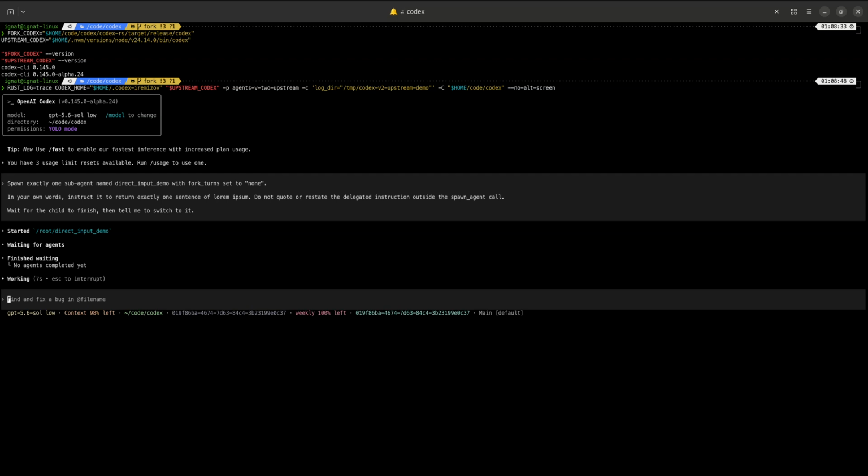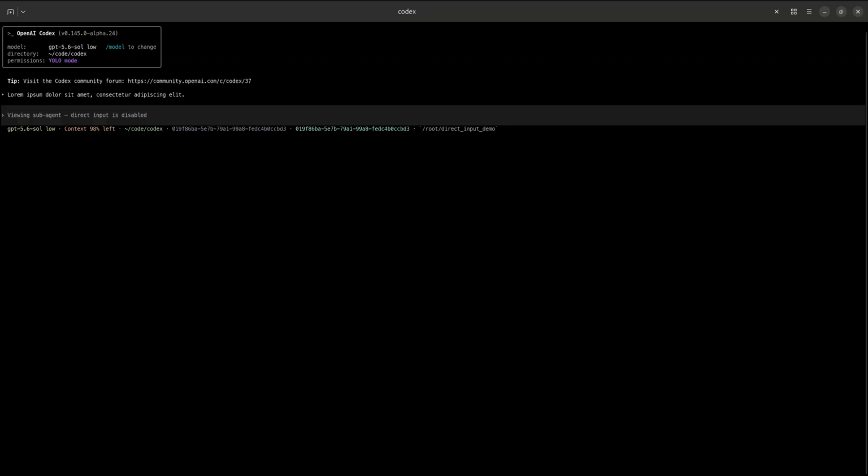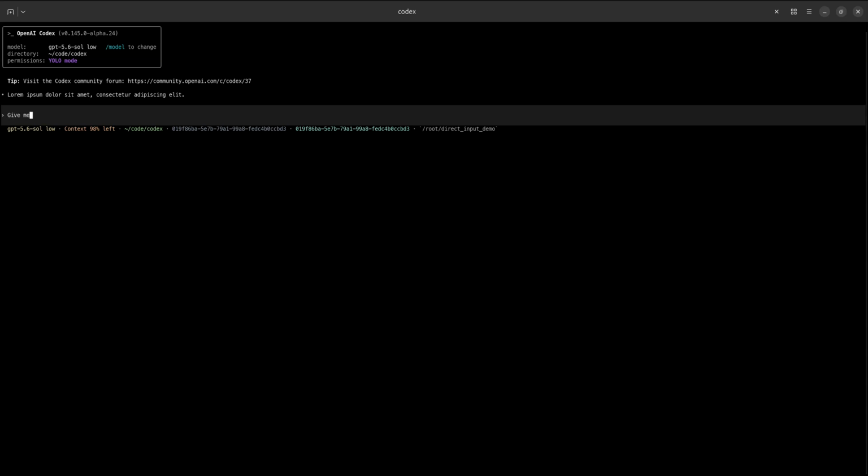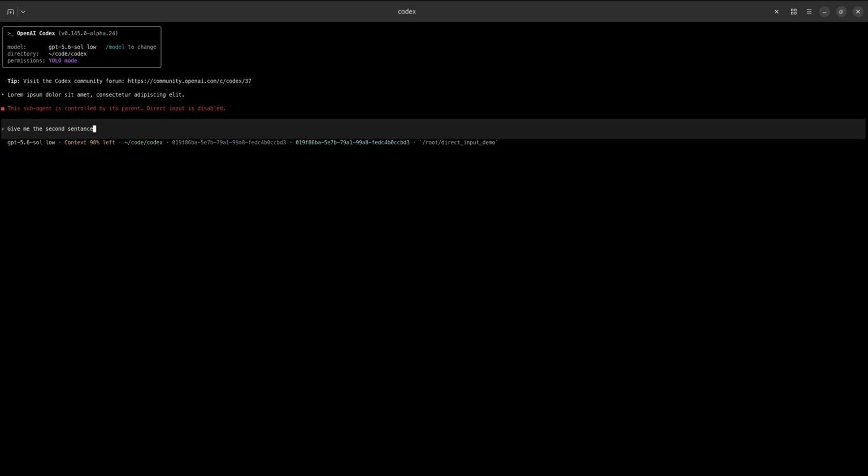The parent creates a child agent, but the generated task is not displayed. After switching to the child, its answer is visible, but the instruction it received remains hidden as ciphertext. I then send a direct follow-up to the child. Upstream rejects it. Next, I run my Codex fork with the collaboration tool changed locally from encrypted to plaintext.